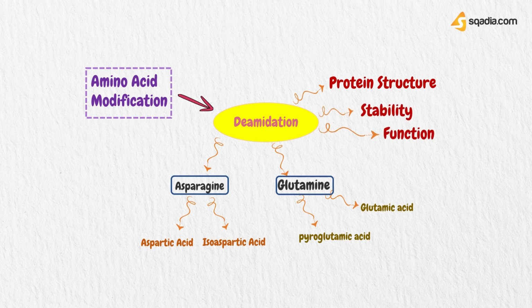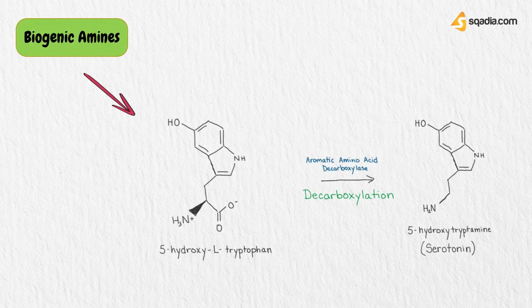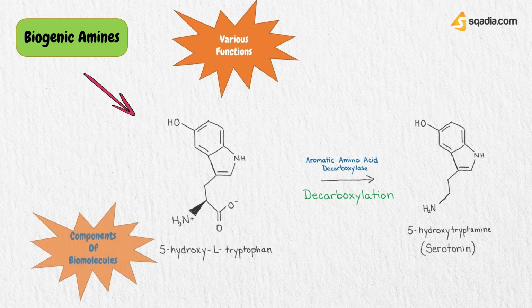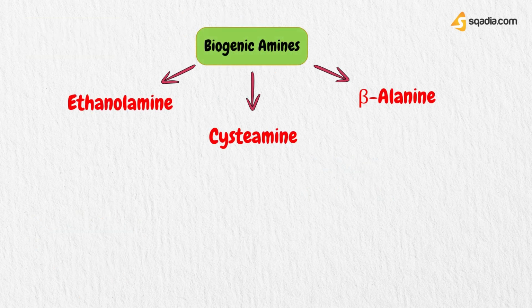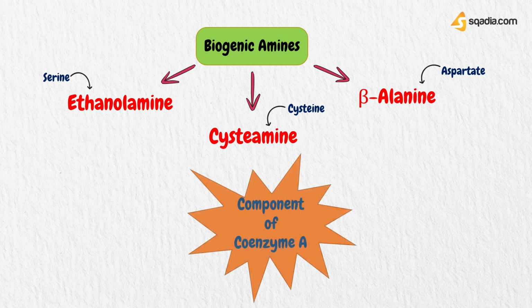Now coming towards the last type of non-proteinogenic amino acids that are biogenic amines. Several amino acids are broken down by decarboxylation. This reaction gives rise to what are known as biogenic amines, which have various functions. Some of them are components of biomolecules. Let's have a look. The amines ethanolamine, cysteamine, beta-alanine are derived from amino acids serine, cysteine, and aspartate respectively, and function as the component of coenzyme A.